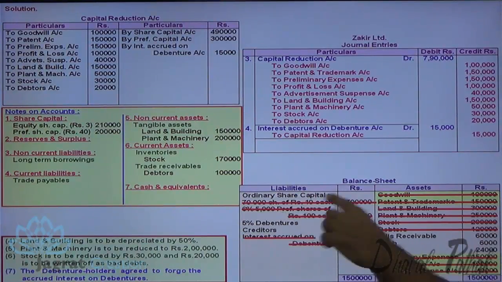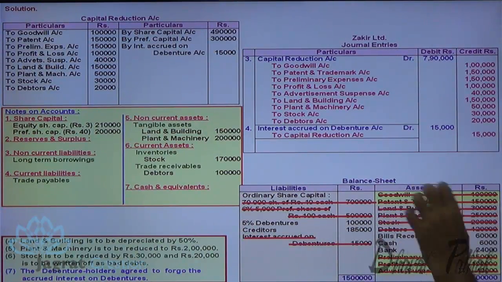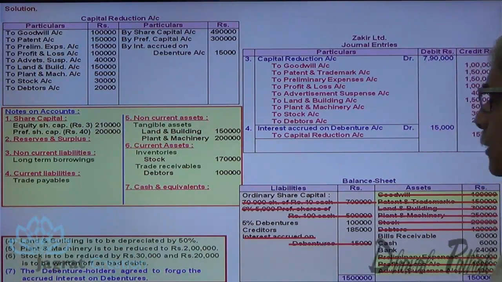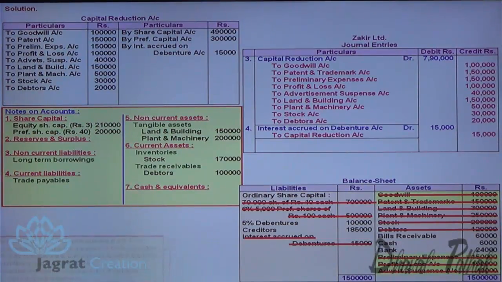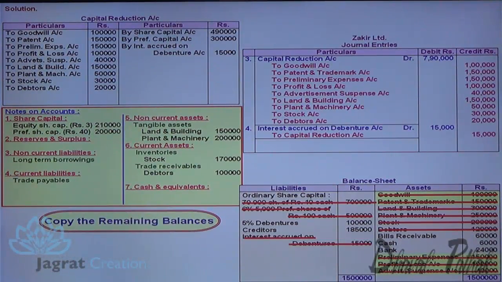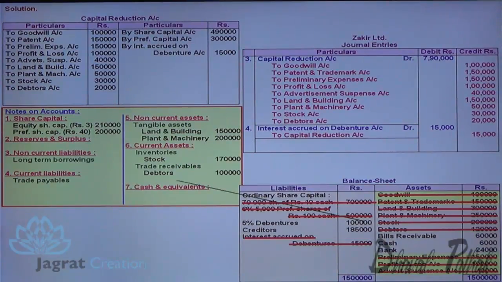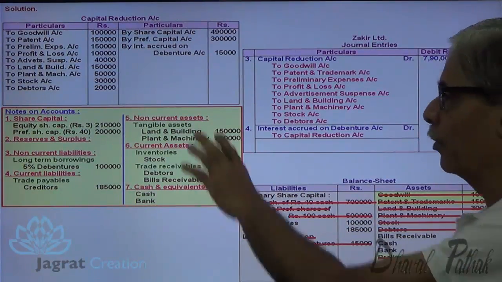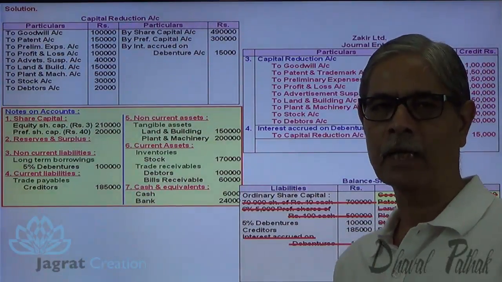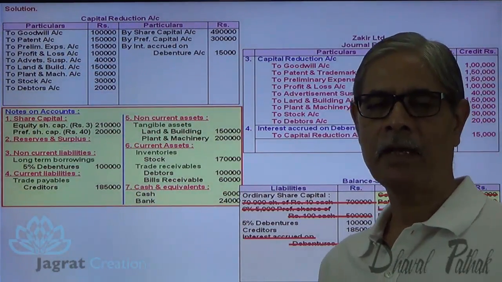What are the items left in the balance sheet to be maintained as it is in these notes on accounts? They are: copy the remaining balances, 5% debentures long-term loans, creditors trade payables, bills receivable, trade receivables, cash and cash equivalent, cash and bank balance. This is how the remaining information will be recorded in notes on accounts at the same value as it existed before.